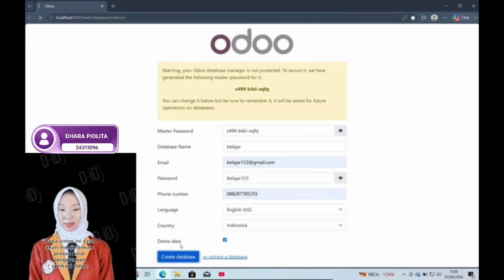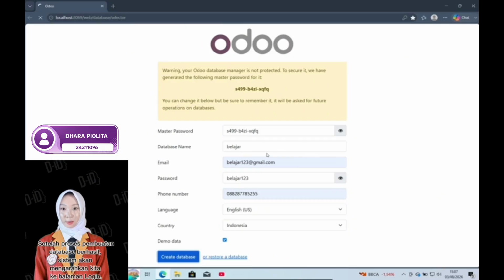I will demonstrate the initial setup process in Odoo. First, we open the Odoo Database Manager page. Here, we need to fill in several required fields, including the master password, database name, email, password, phone number, language, and country. After completing all the information, click the Create Database button to generate a new database.